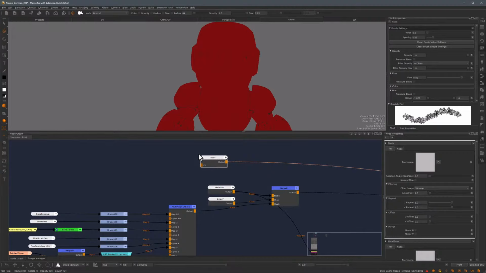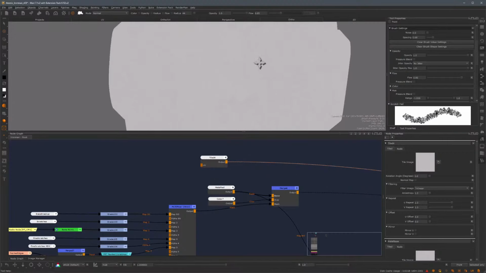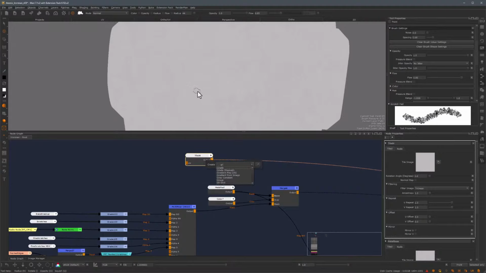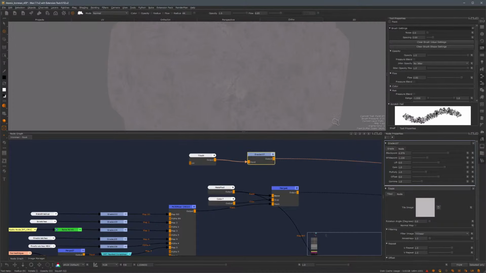So let's take a look at how it looks. So it's fairly bland, there's not much detail in it. So the first thing I'll do is get a grade node, and I'll increase the contrast because I want to see a bit more detail in this, somewhere along these lines.